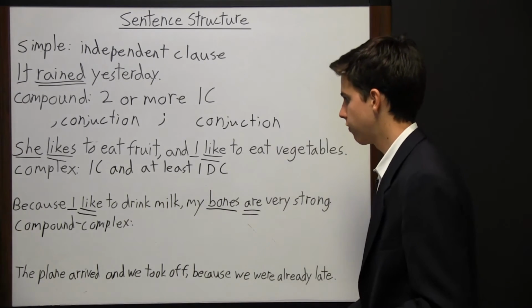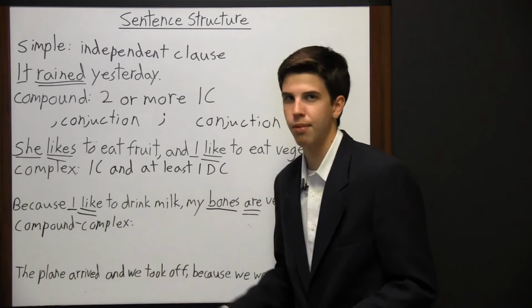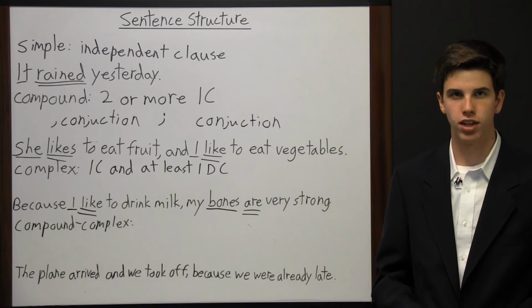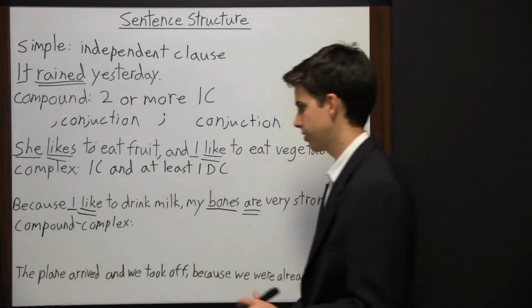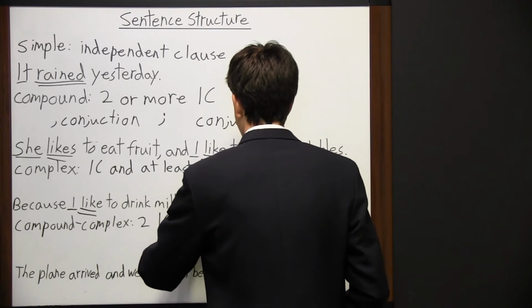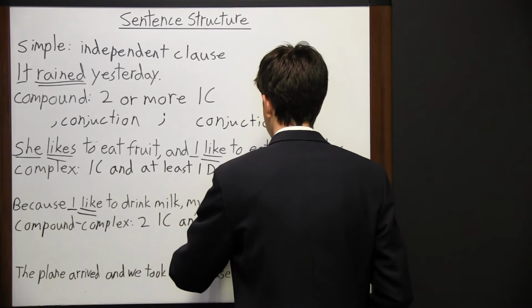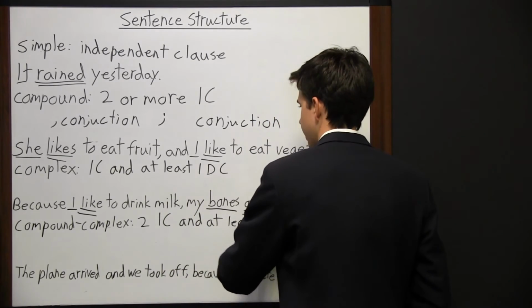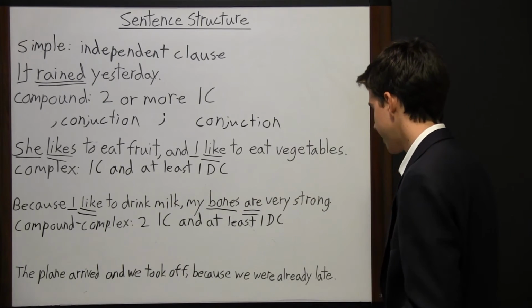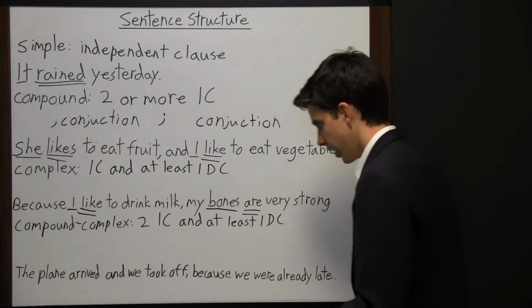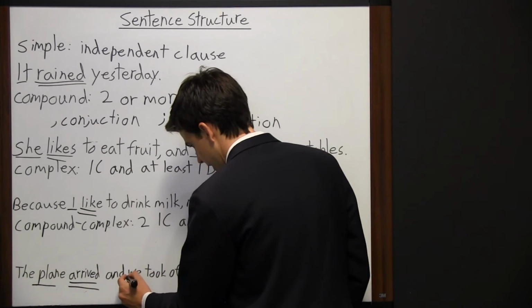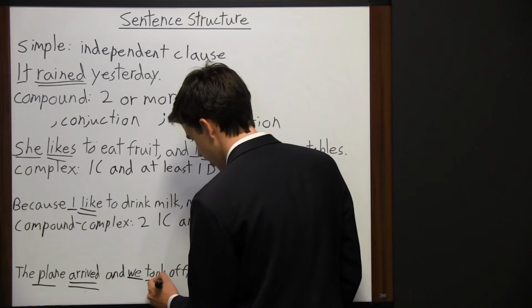Now finally, we get to the 4th sentence structure, which is a compound complex sentence, which is 2 or more independent clauses plus 1 or more dependent clauses. So we have two independent clauses and at least one dependent clause. An example of that is, the plane arrived and we took off because we were already late. Right here we have plane as the subject and arrived as the verb. And then here we have we as the subject and took as the verb.